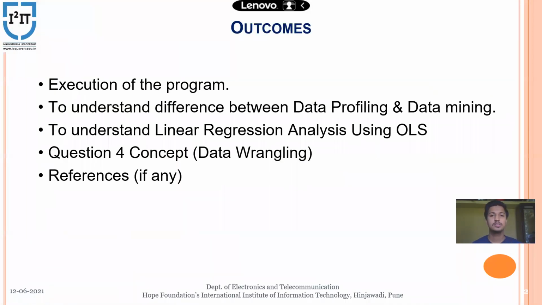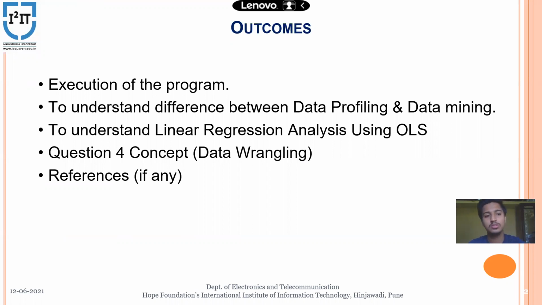The outcomes of the PPT are: first is the execution of the program provided by my faculty to me. Second is to understand the difference between data profiling and data mining. Third is to understand linear regression analysis using OLS. Fourth is the data ranking concept, which I will explain.